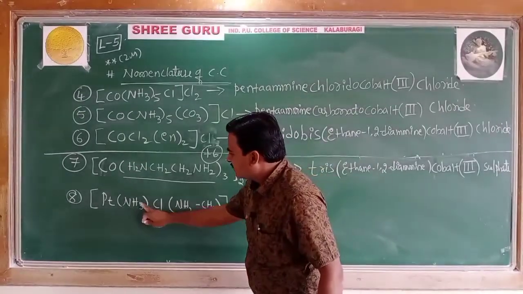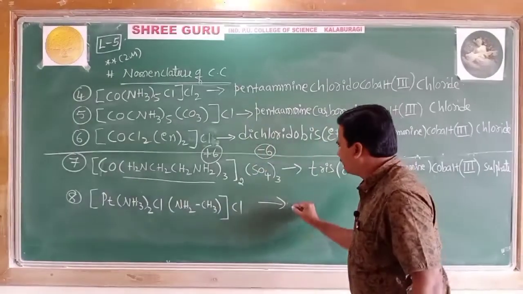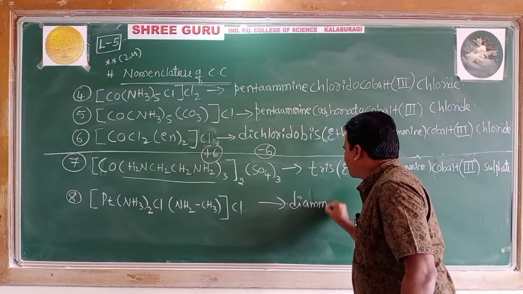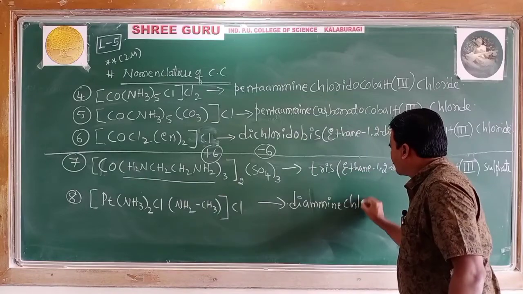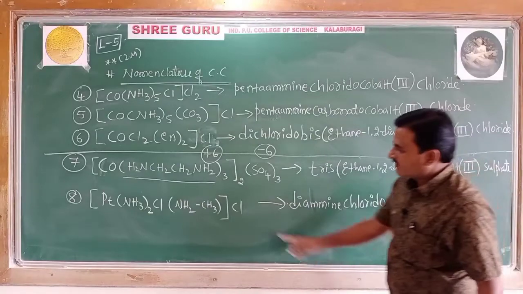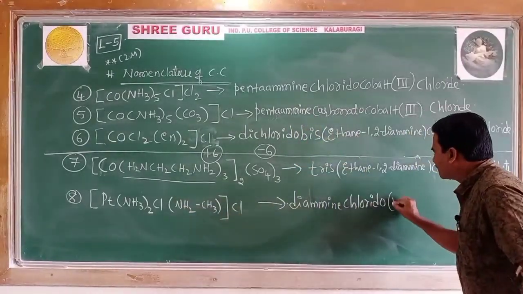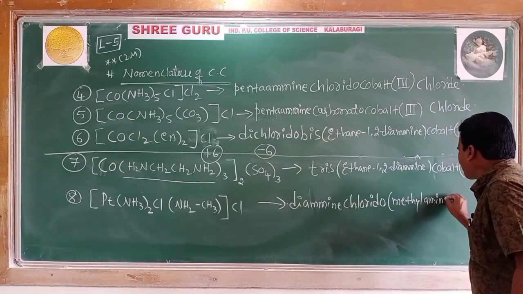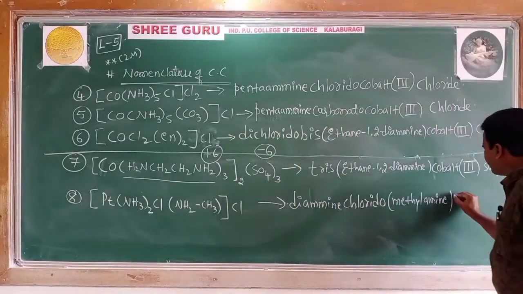So come on, first as per the alphabetical order, 1, 2, 3: ammine comes first, diammine, chlorido, methylamine, close the bracket, followed by what is the central metal? Platinum.